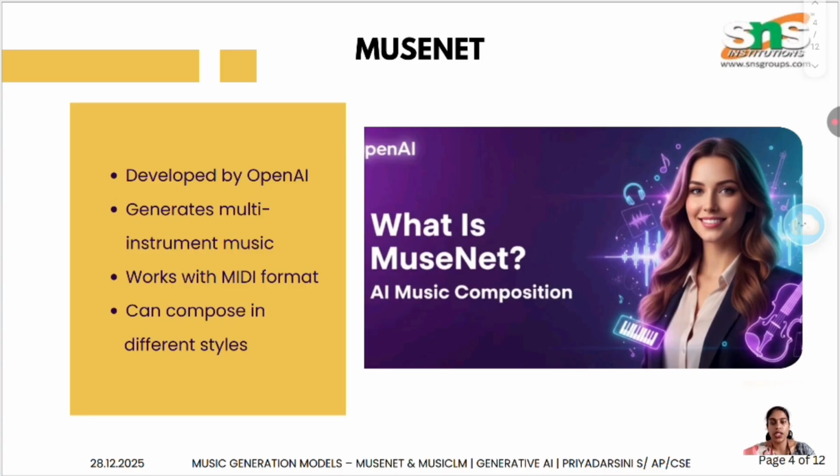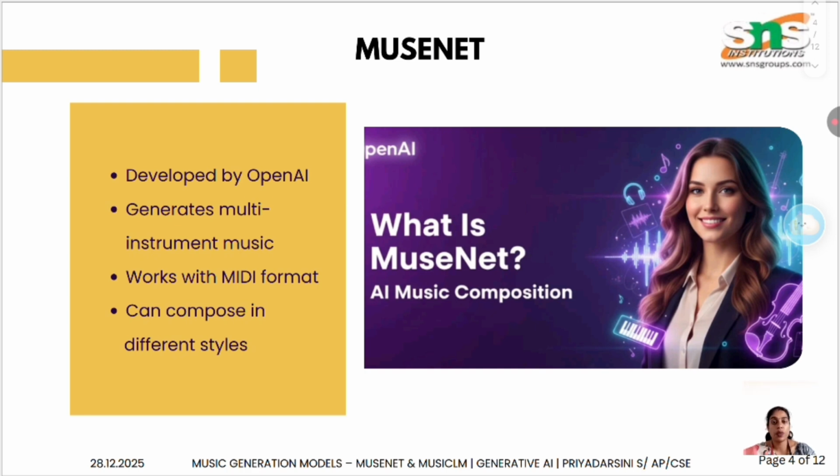What is MuseNet? Now let's talk about the first model, which is MuseNet. MuseNet is developed by OpenAI and it is a deep neural network model that can generate music using multiple instruments. It works mainly with MIDI data, which is a digital format for representing music.